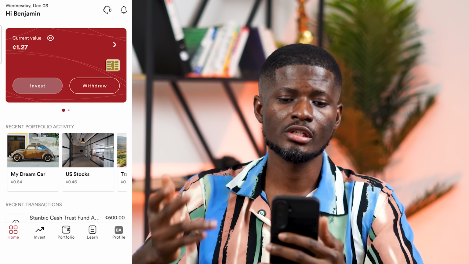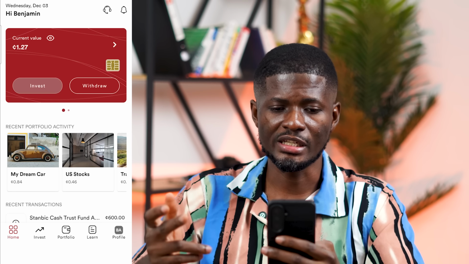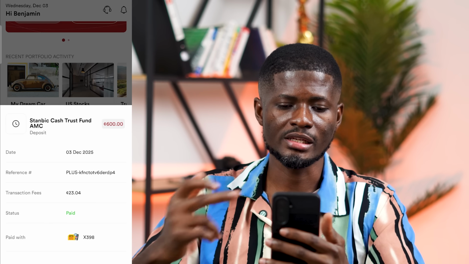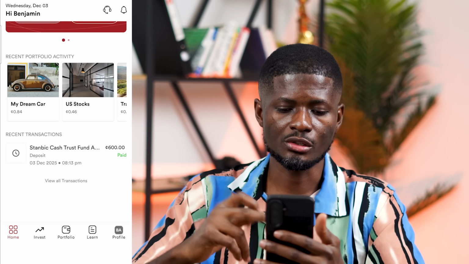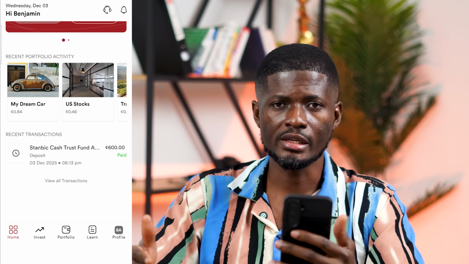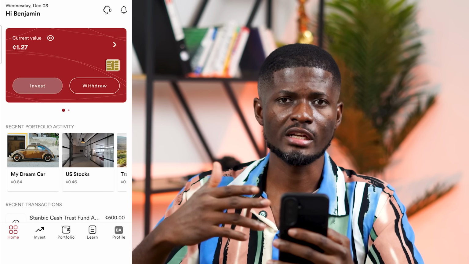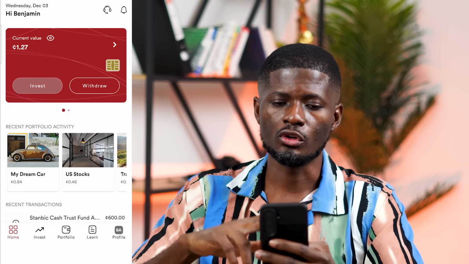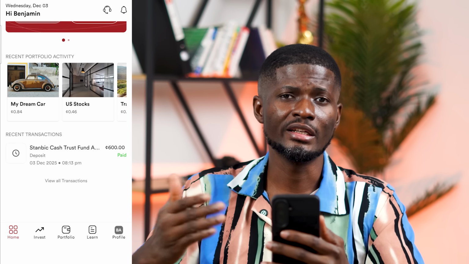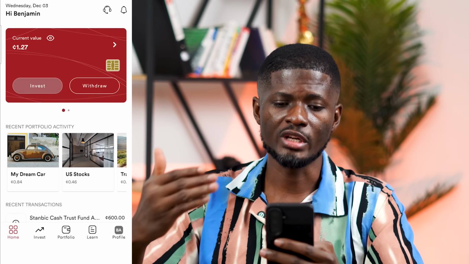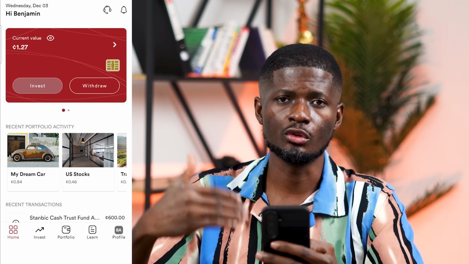Over here, you can still see the current value hasn't been updated yet. You scroll down, and you can see the payment has been made. You can see the status is paid. So it will take 2 days for your investment to be activated. If you don't see your current value changing, don't be worried. Within the next 2 days, your investment should be active and you will see your current value updated.